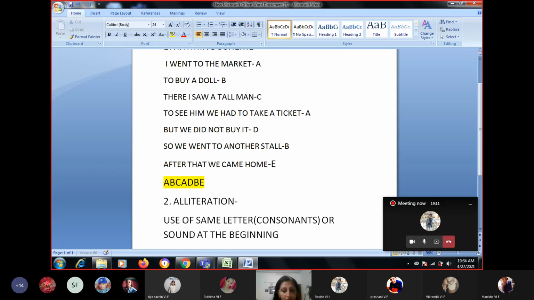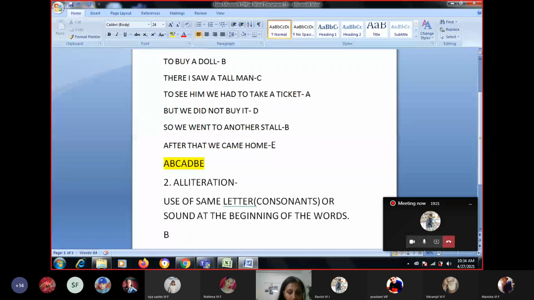Where do we see it? At the beginning of the words. For example, built a big boat. Now in this, if you see, B is there, right? Yes, ma'am. B is there: built a big boat.